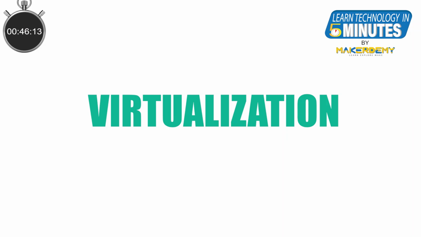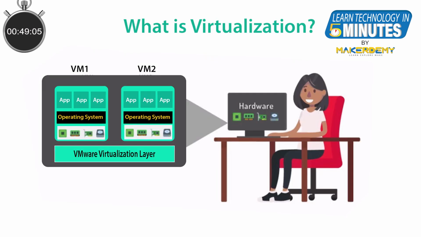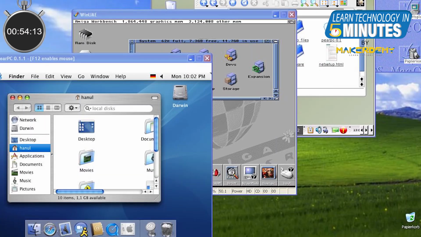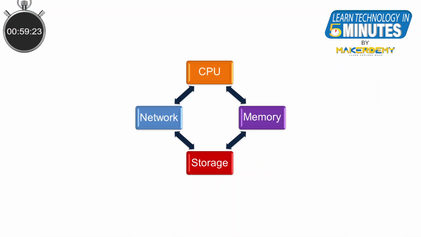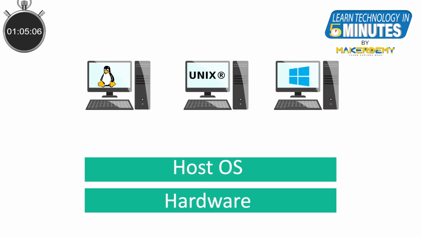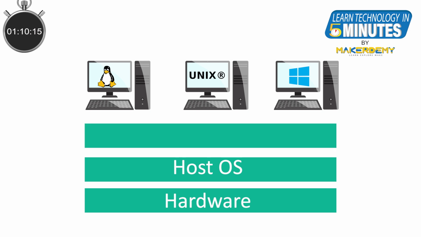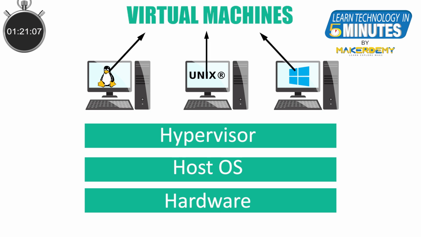Well, you can achieve it by virtualization. It is the process of running a virtual instance of the computer system on the physical hardware. Meaning, you can run any number of OSs in your computer, given that you have the required CPU, bandwidth, memory, and storage resources to share. To run these OSs on top of your host OS, you would require a mediator that dynamically allocates the necessary computing resources among the OSs, and that is called a hypervisor. It is again a software running on the host OS. These individual instances of the computer system are called virtual machines.